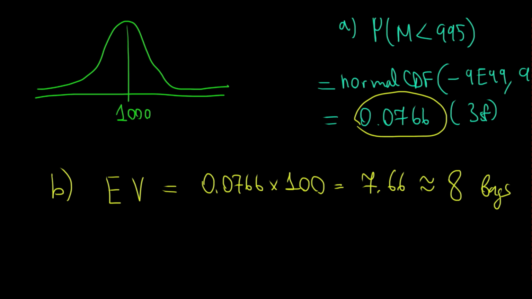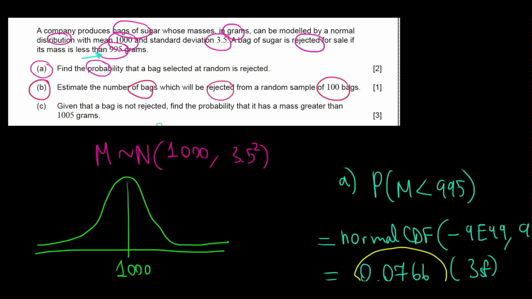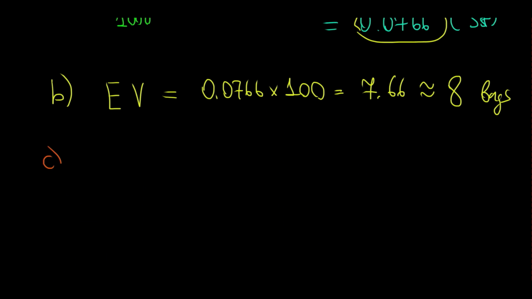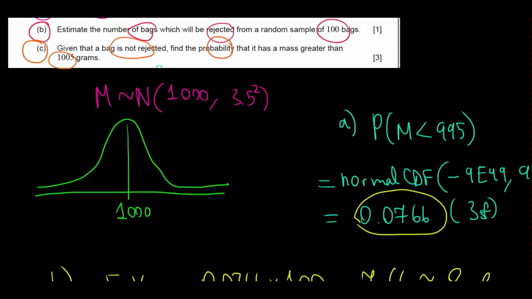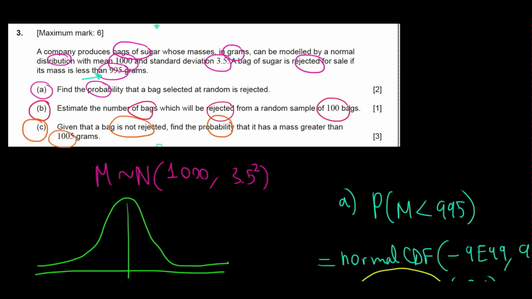Finally, for question C: given that the bag is not rejected, find the probability that it has a mass greater than 1005 grams. So we find the probability that the mass is greater than 1005 grams, given that it's not rejected. To be rejected, the weight must be less than 995.